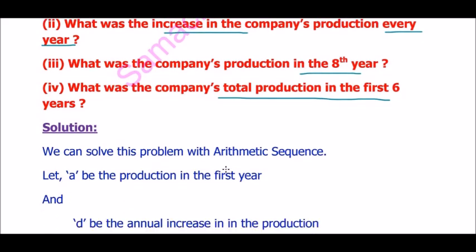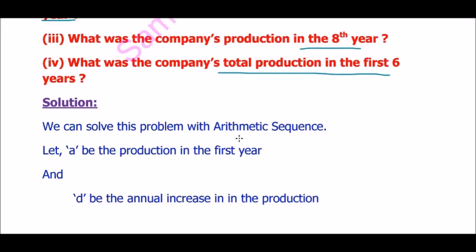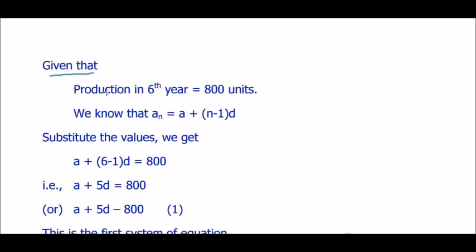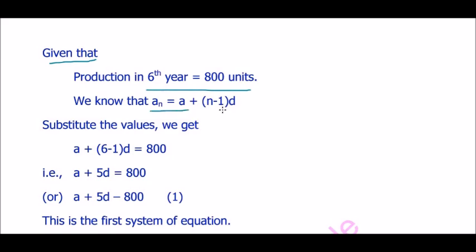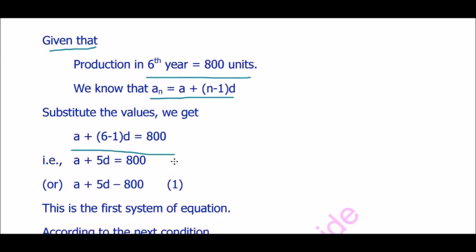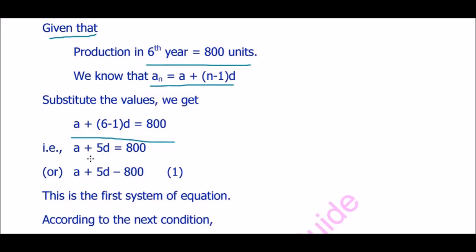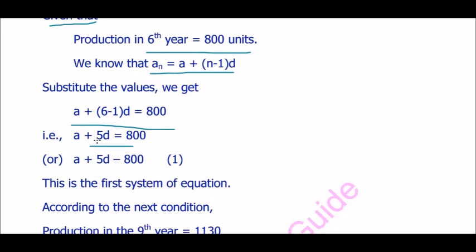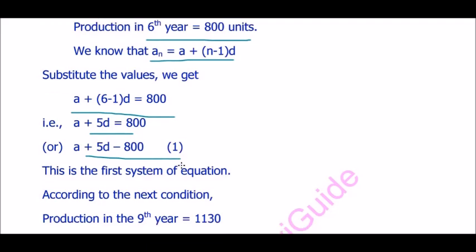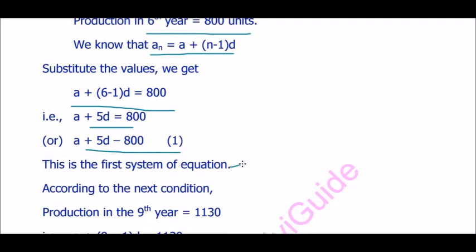Here we can solve this problem with the arithmetic sequence. Let a be the production in the first year and d be the annual increase in the production. Given that the production of the sixth year is equal to 800 units, we know that a_n = a + (n - 1)d. Substituting the values, we get a + (6 - 1)d = 800, that is a + 5d = 800. This is the first equation.